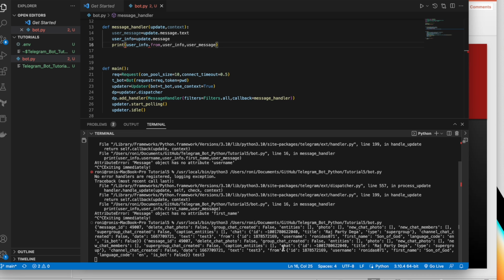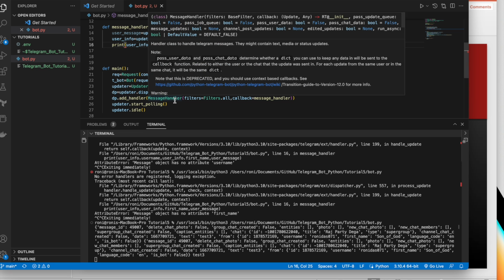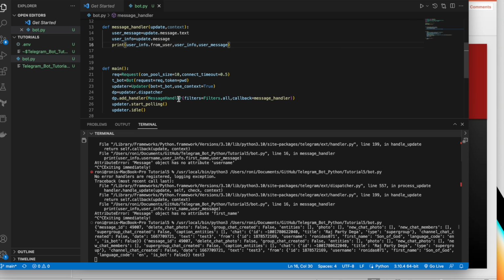In Telegram they have some internal coding written, so this from can be called using from underscore user. After that we can easily write username, right?